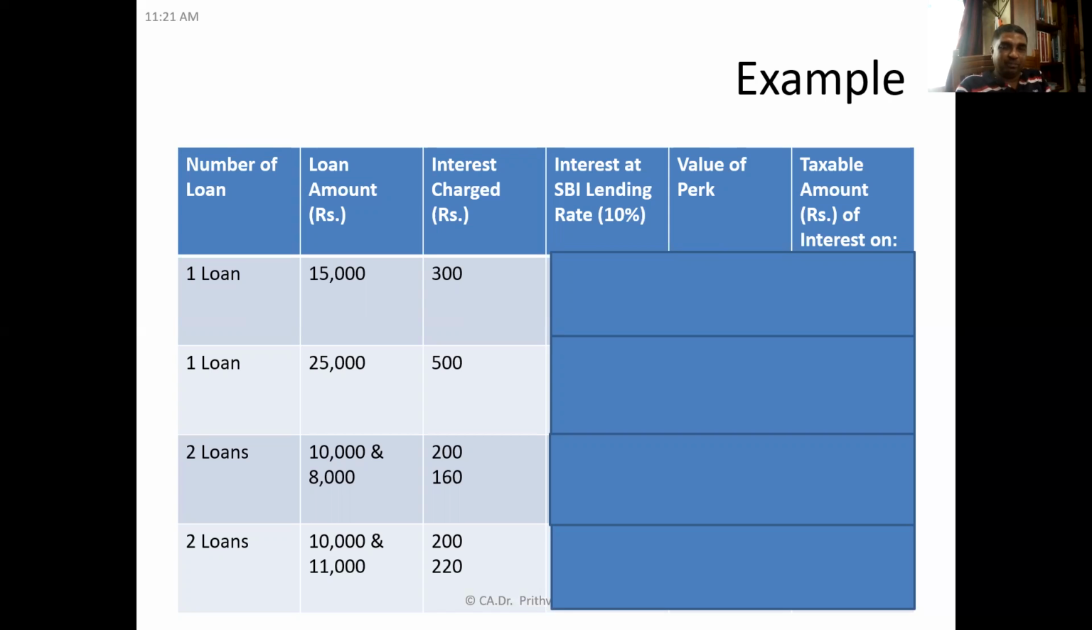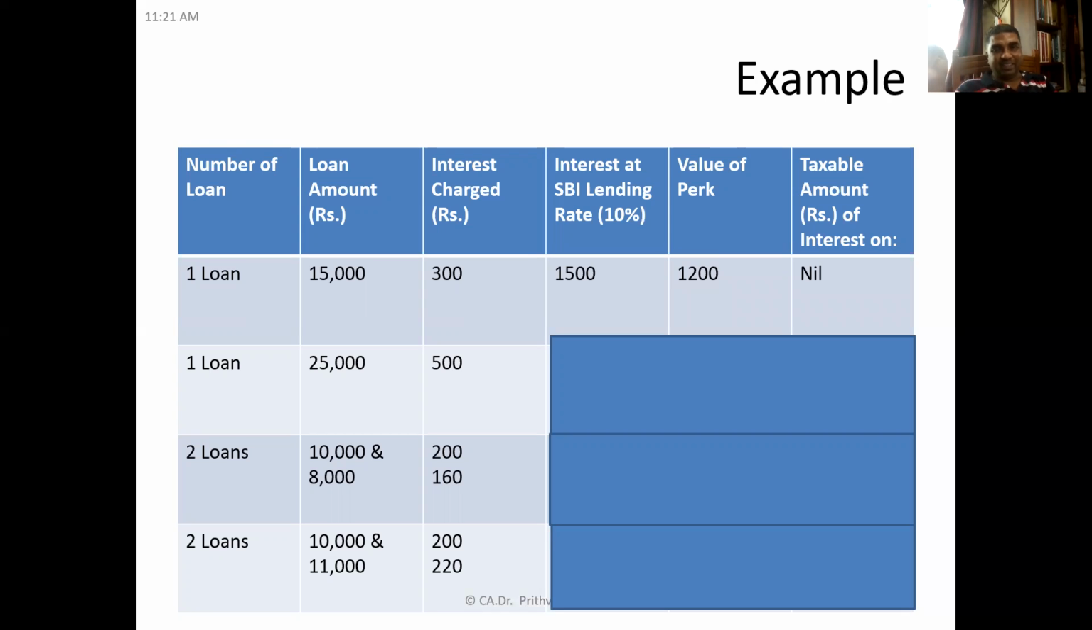So the first one will not be taxable because it does not exceed 20,000. Very good. In the first one, the SBI lending rate of 10% gives 1,500, but the employer is charging 300. So the value of perquisite is 1,200, but the taxable amount will be nil because the loan amount doesn't exceed 20,000.